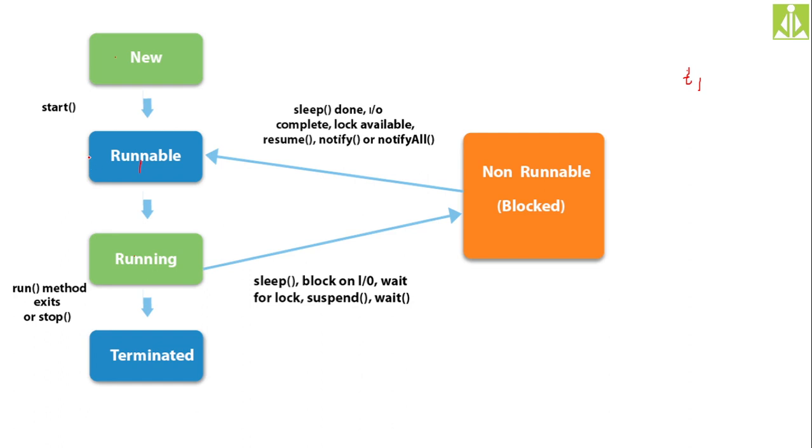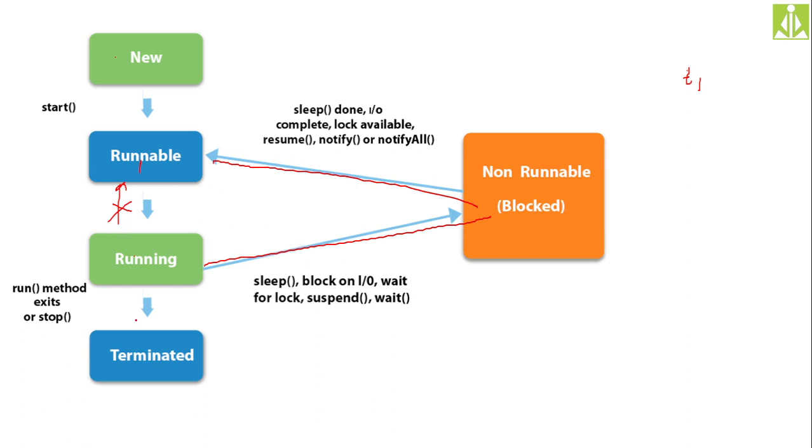Or if a thread is in running state, it cannot go back directly to runnable state. It has to go through blocked state. First, it has to enter into blocked state, then it has to go to runnable state, like this. So from here to here, then from here to here, like this it is possible. But directly from here to here, it is not possible. Reverse direction is not possible. This type is not possible.